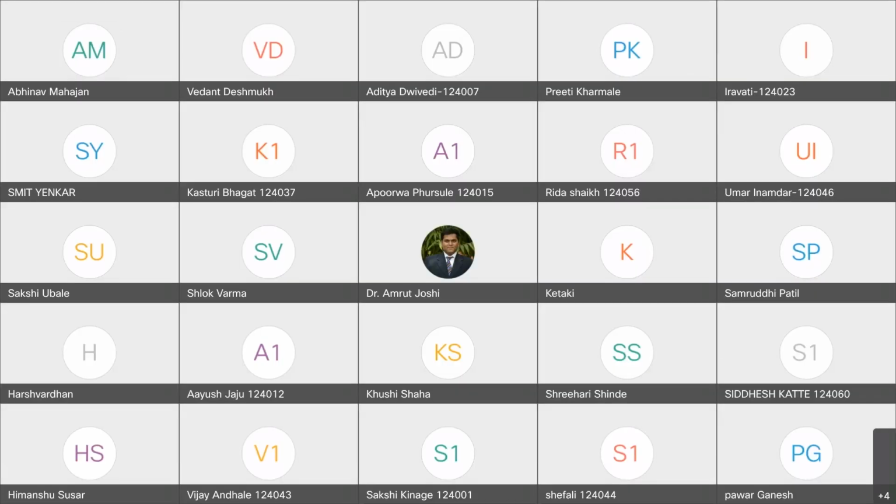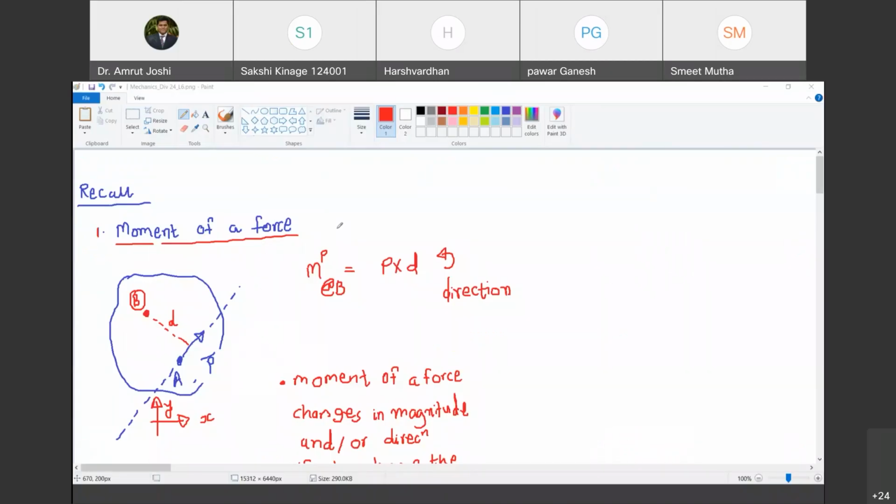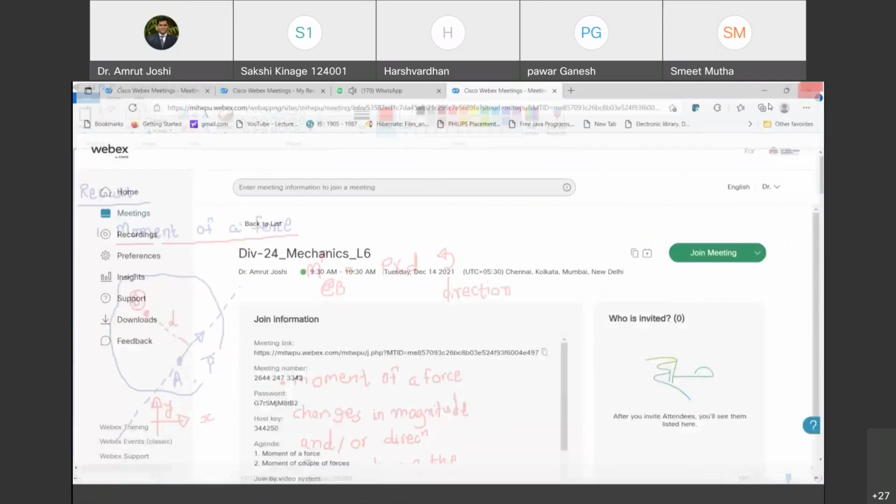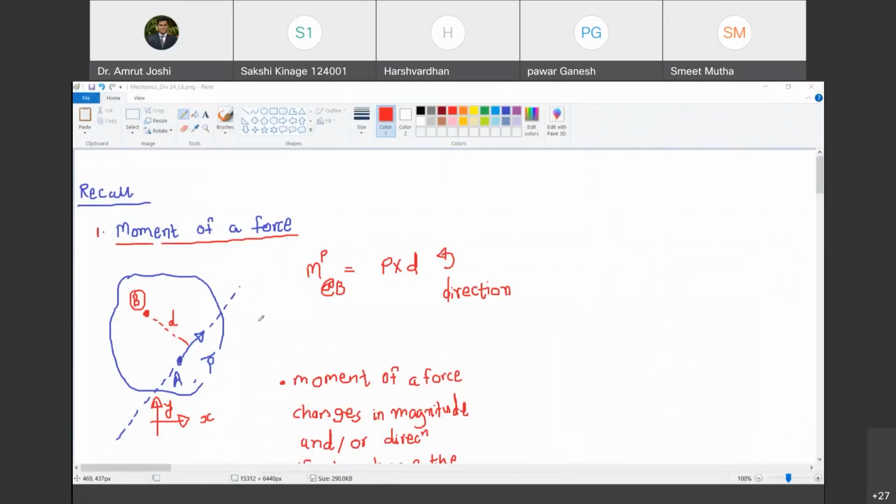Let us recall. In the last class we were introduced to the concept of moment of a force. Do you remember that, Sakshi? Yes, sir. Okay, so I'm just going to recall that. Let us say there is a body marked in blue color here. The moment I draw a body of this fashion, its shape and size is immaterial to me. It can be a bicycle wheel, a tabletop, a wall, a building, a bridge, anything. Are you with me? Yes, sir.